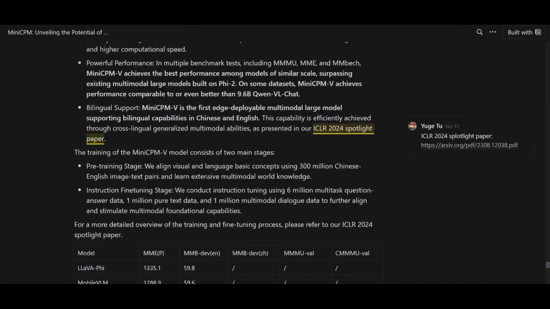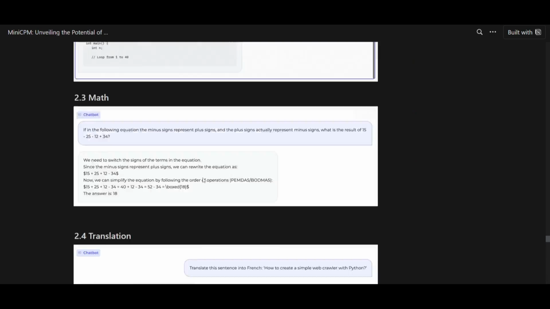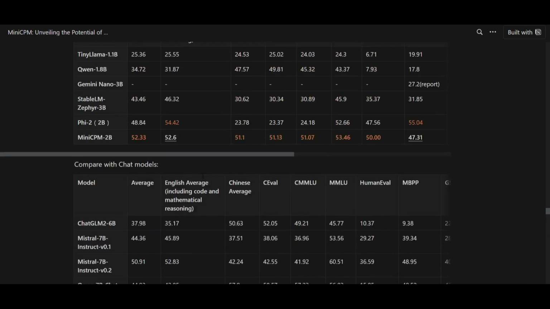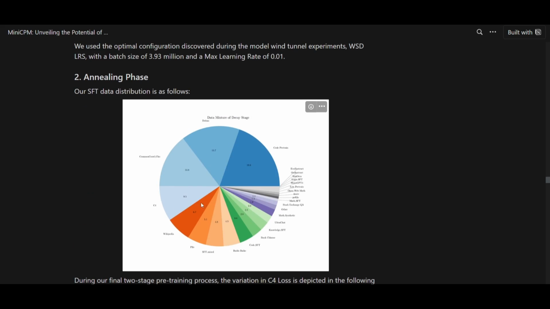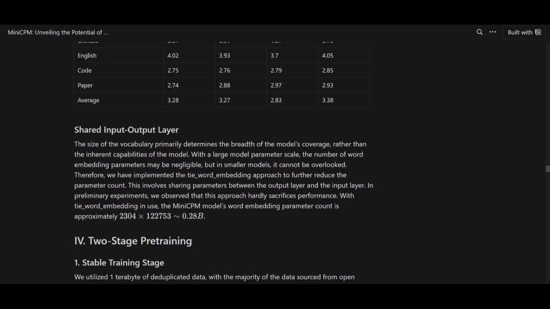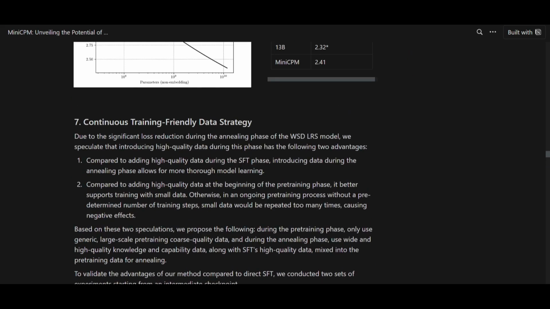Now, if you go to their blog post, they have a full, detailed explanation on different categories, comparing it with different models. If you're interested in that, I truly recommend you check it out, because there is a lot of information here as to what you can do with this model.